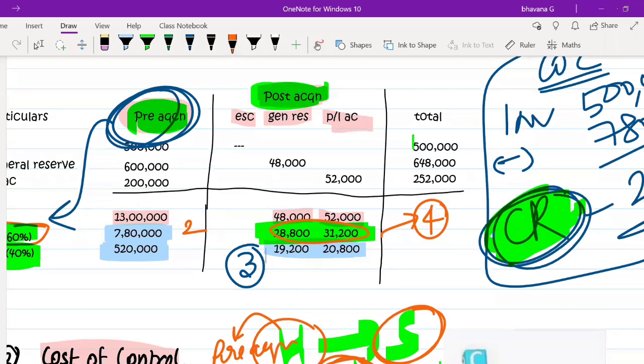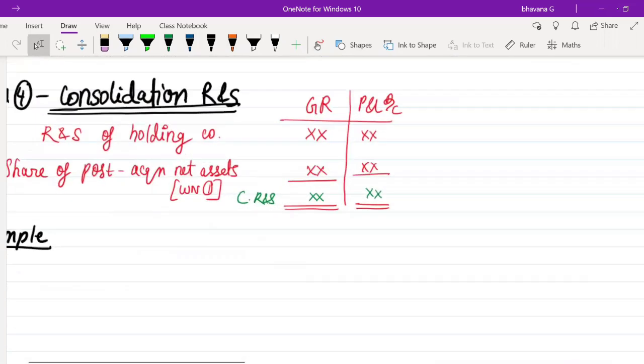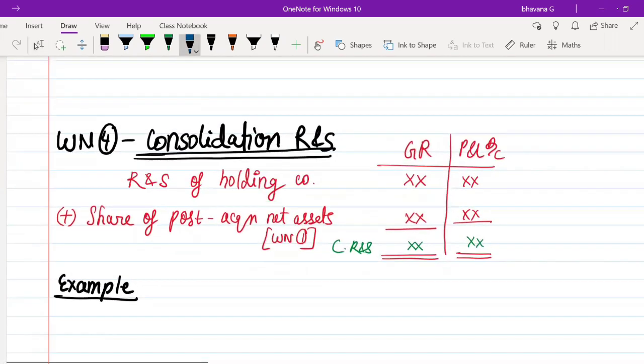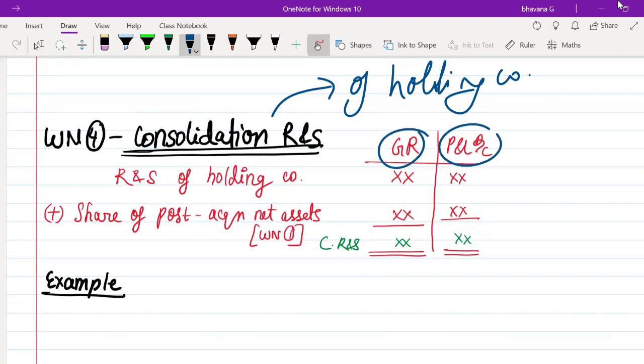So now let's understand what working note number 4 is. Working note number 4 is nothing but the consolidation of reserves and surplus of the holding company. The holding company has general reserve and P&L account.